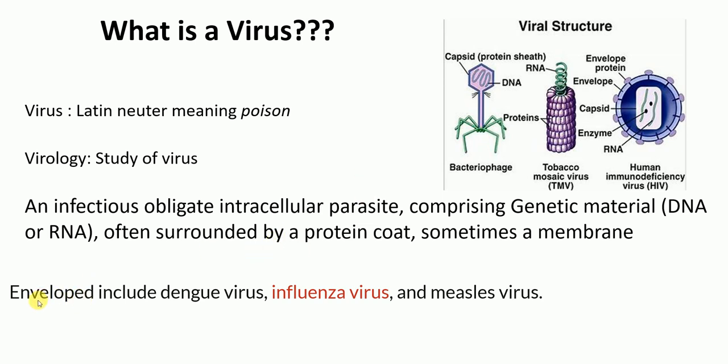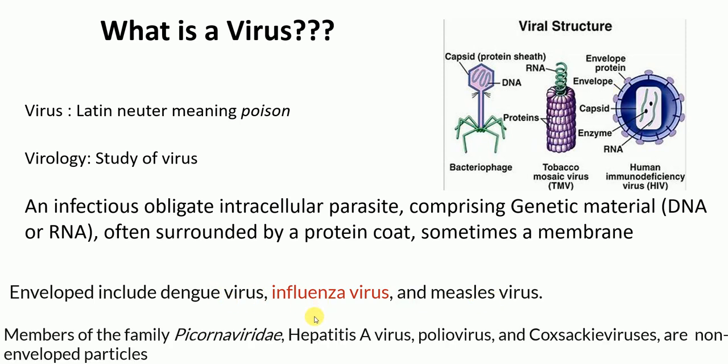I'm going to give you examples of some viruses. The viruses which are enveloped, or which have this membrane, include dengue virus, influenza virus, and measles virus. You see here, this is the membrane, the envelope. Some viruses which do not have the membrane mostly belong to the Picornaviridae family.